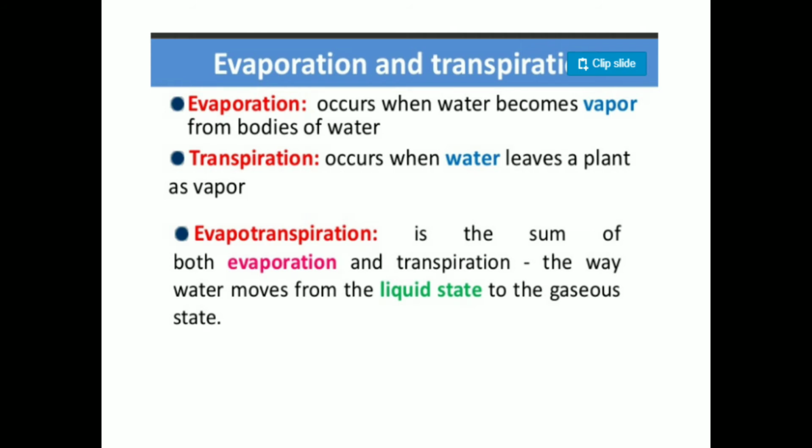Evaporation and transpiration. Evaporation occurs when water becomes vapor from bodies of water, and transpiration occurs when water leaves a plant as vapor. Evapotranspiration is the sum of both evaporation and transpiration, the way water moves from the liquid state to the gaseous state.